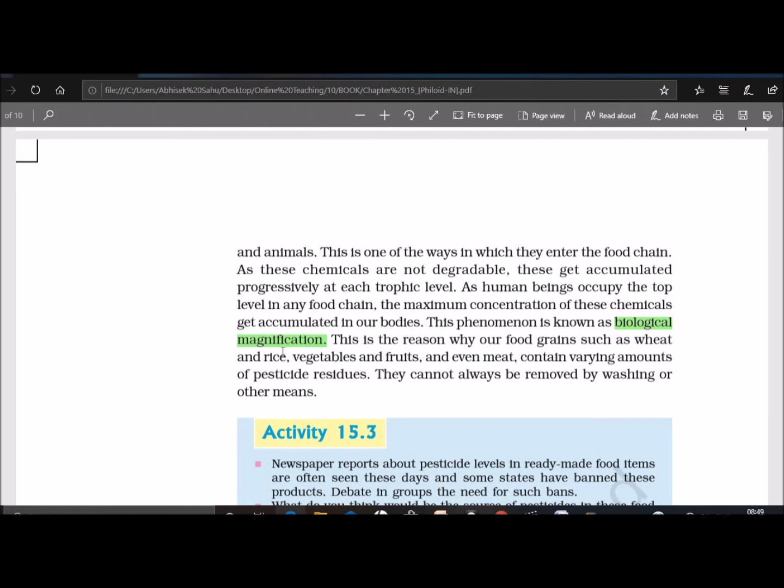So what are the effects of biomagnification? The consumption of plants or aquatic animals that have assimilated heavy metals and toxic substances may lead to long-term effects such as different types of cancer, kidney failure, respiratory disorders, brain damage, and heart disease.